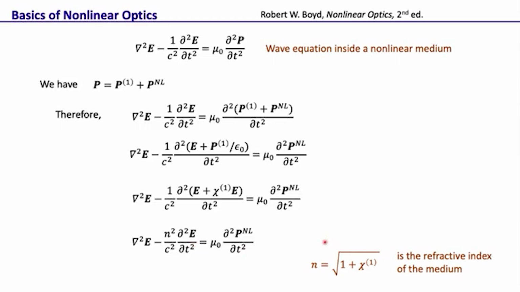But when we go into the nonlinear optical regime, then that is the wave equation that one has to follow. So this contains all the nonlinear optical terms. Depending on whether we are looking at the second order effect or third order effect, we will have the appropriate expression for P nonlinear over here.